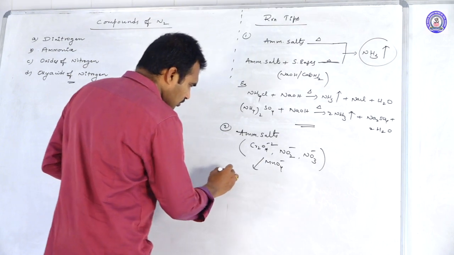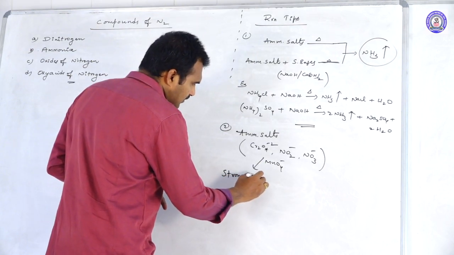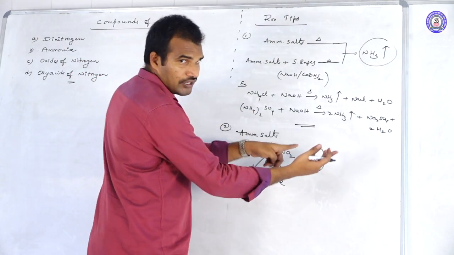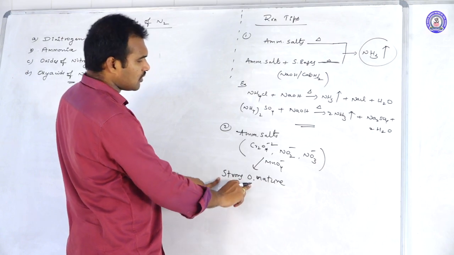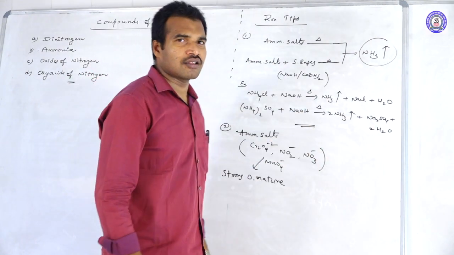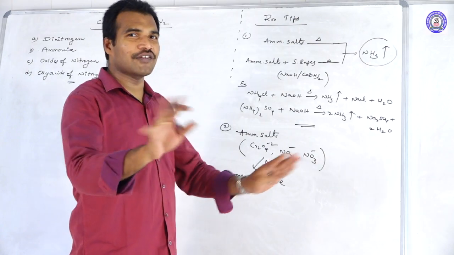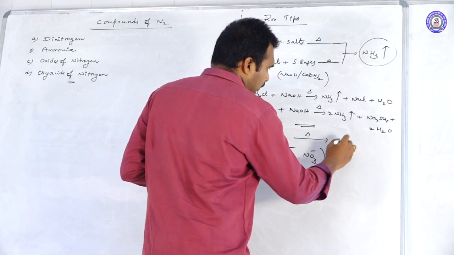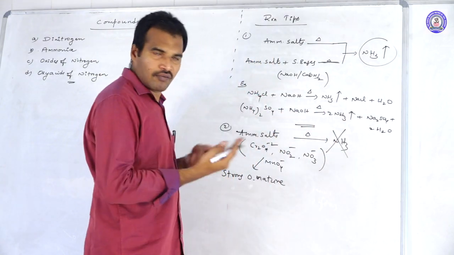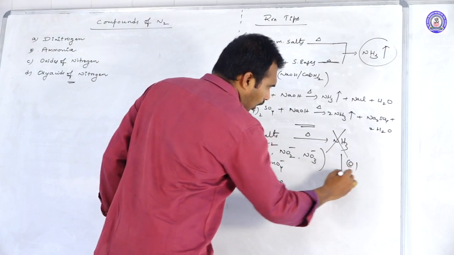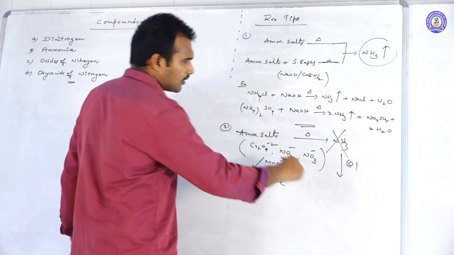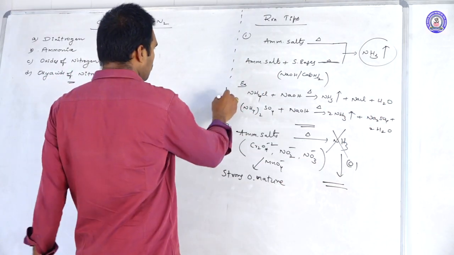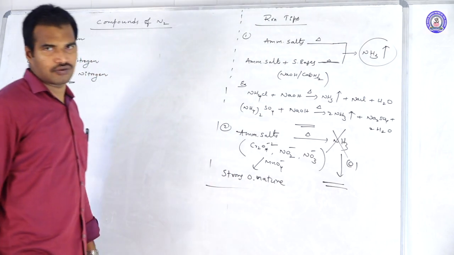Because of their strong oxidizing nature, first of all, it will produce ammonia, but because of its strong oxidizing nature, they will oxidize further the formed ammonia. So the ammonia will not be produced in this case. On heating, ammonia will not be produced. Why? Because this ammonia is further oxidized by these ions and they give some other product. So just remember these two tips. Definitely it will help you out.